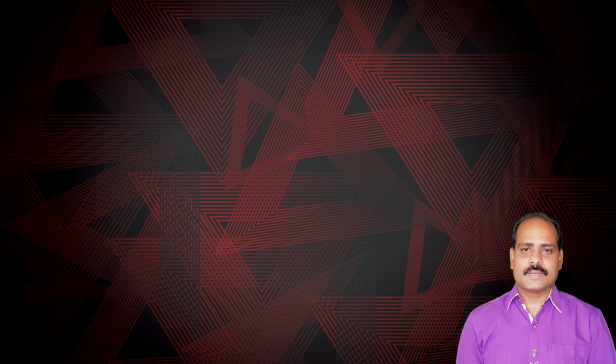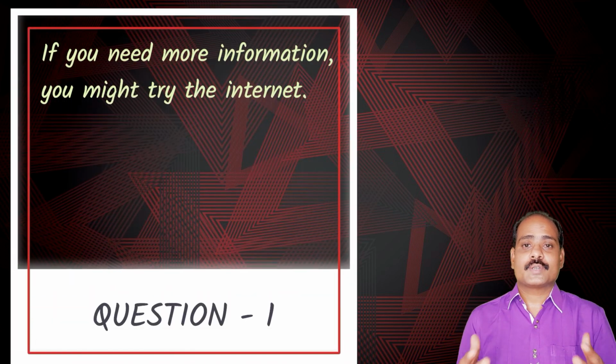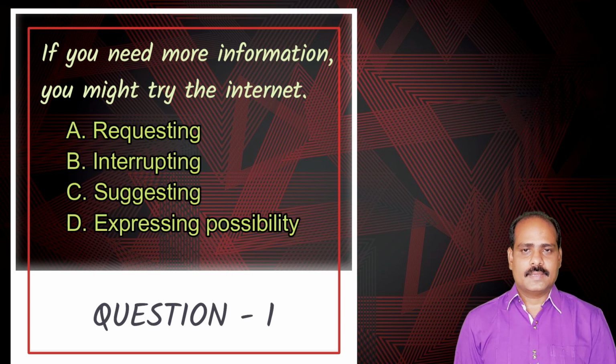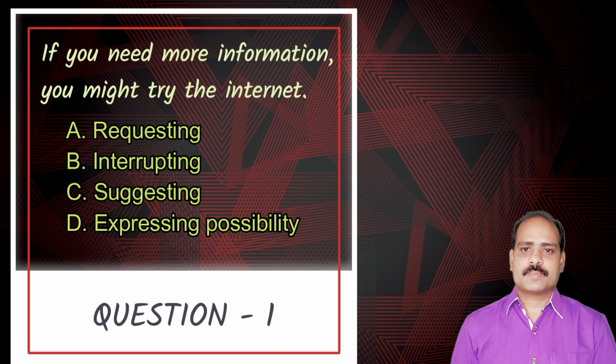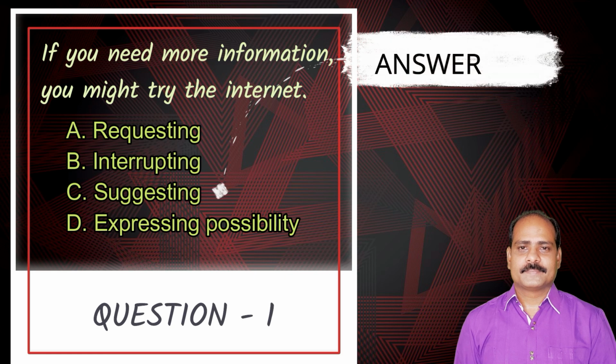Now that you have understood four main ways in which might can be used, let's see a few questions that can be asked in the exam. Here is the first question. If you need more information, you might try the internet. What is this? A. Requesting. B. Interrupting. C. Suggesting. D. Expressing possibility. Okay, the answer is suggesting.